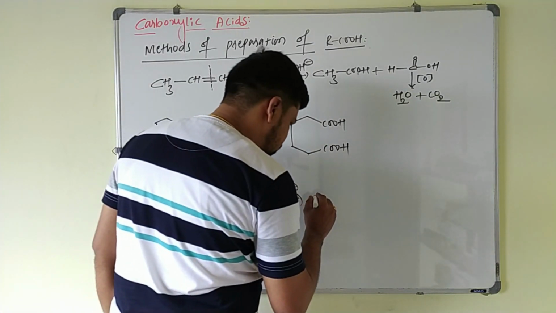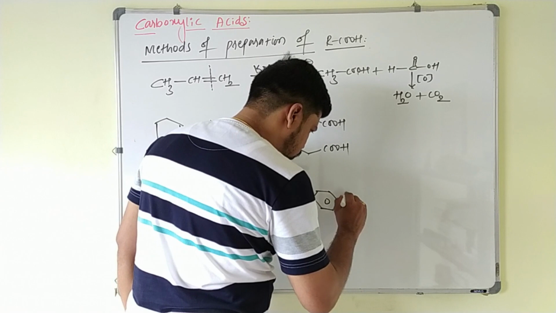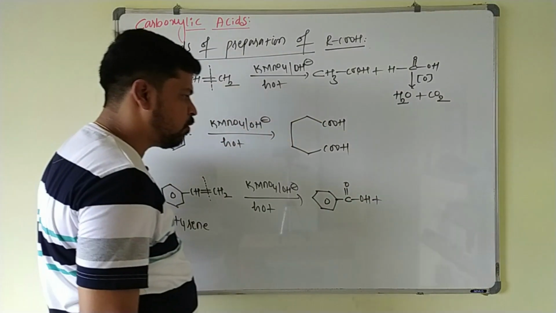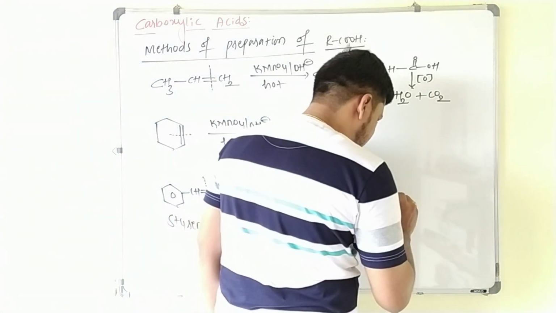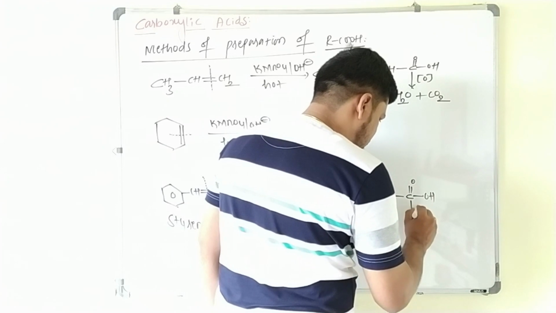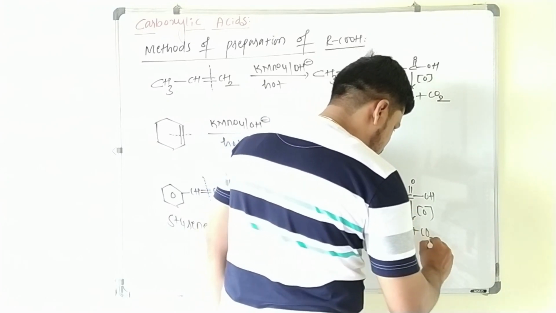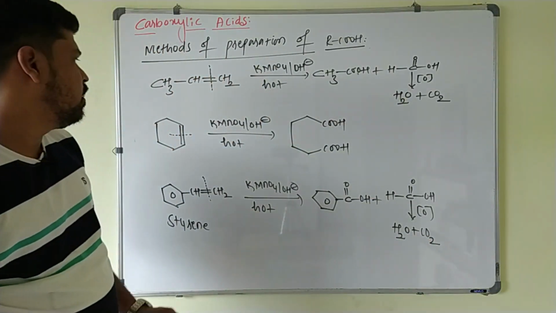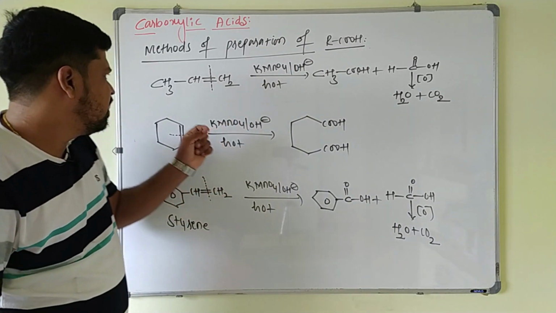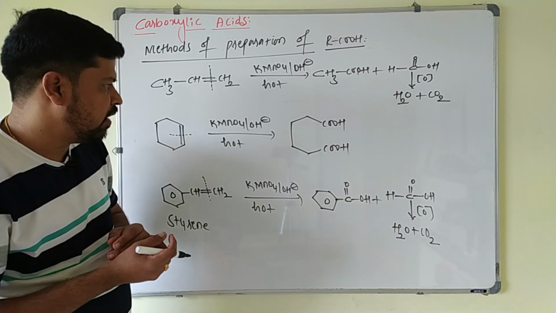You will get benzoic acid here, plus one carbon acid is formed, which again will be converted to H2O and CO2 by further oxidation. Like this, these alkenes, by treating with alkaline KMnO4 in the hot condition, this doubly bonded carbon atom is oxidized to carboxylic acid group here. Okay, next one.